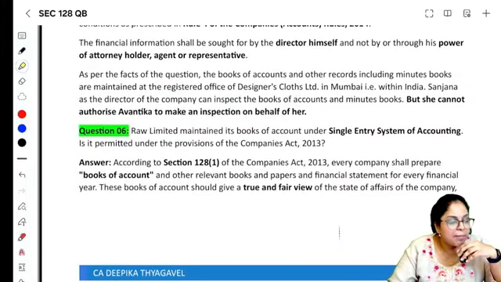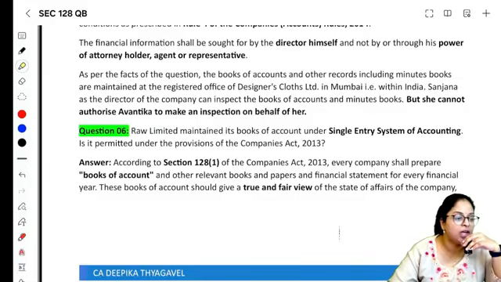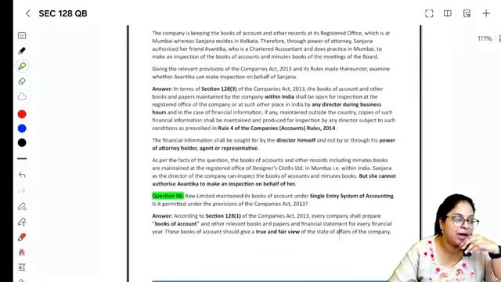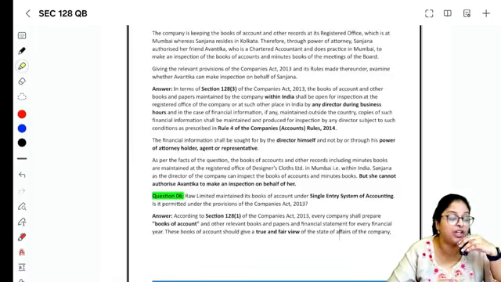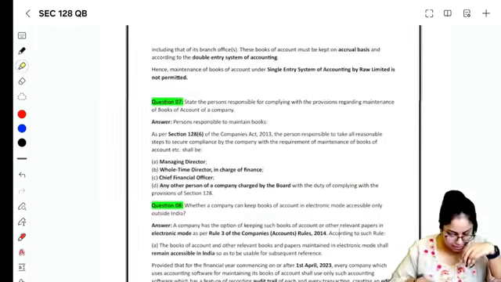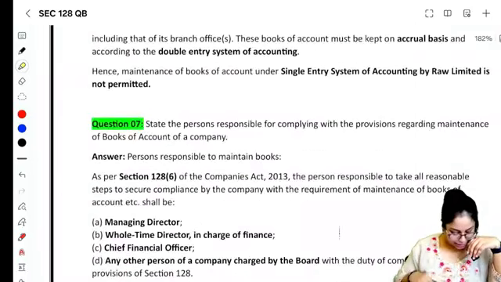அடுத்தது, Raw Limited maintains its books of account under single entry system of accounting. Is it permitted under the provisions of the Companies Act 2013? Nahi, not permitted, right? Illai. You have to maintain double entry. You have to maintain an accrual basis. It should give a true and fair view. Double entry system of accounting should be maintained.